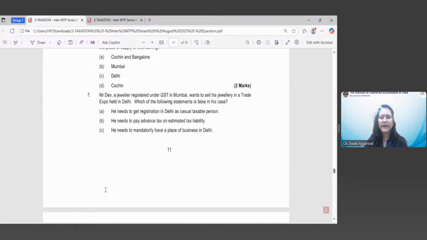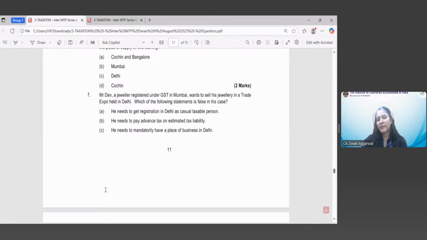Now, the important point to note here is that, Khushi, we also expect answers from you for this MCQ. So please participate. All those students who are participating are learning, and their concepts will get strengthened. So I don't want any student to miss this opportunity. Please participate. Even if your answer is wrong, that doesn't matter, right?